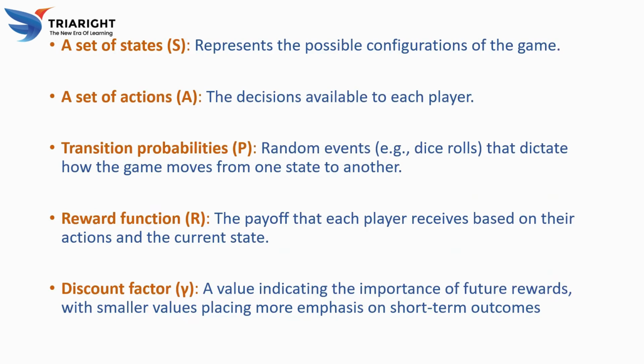If gamma is close to one, the player cares equally about immediate rewards and future rewards; they are far-sighted. If gamma is close to zero, the player cares mostly about immediate rewards and less about what happens down the line; they are short-sighted. It helps balance the trade-off between getting a quick win now and aiming for a large payoff later.